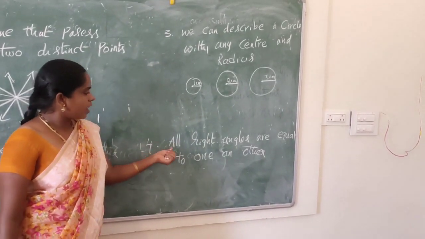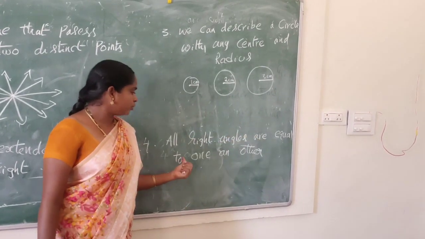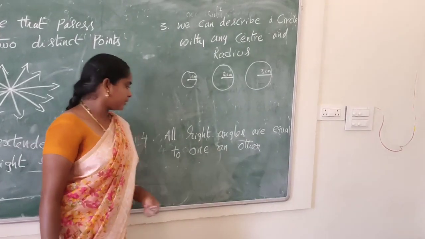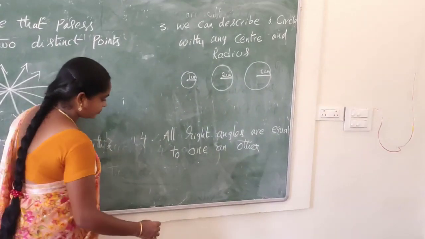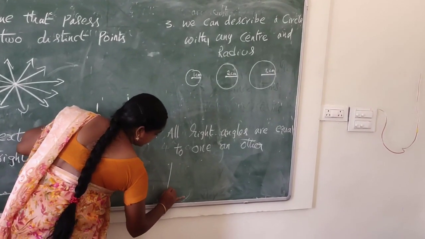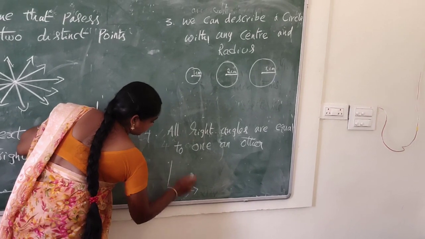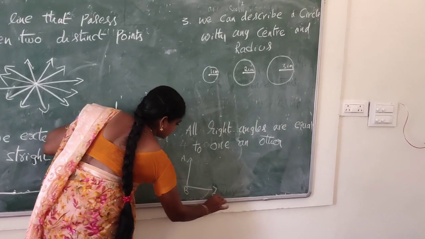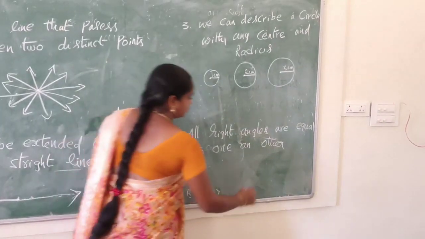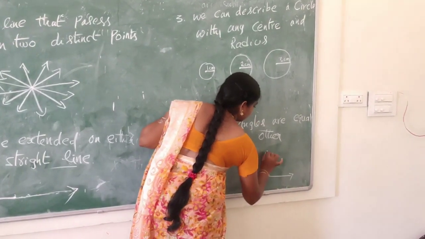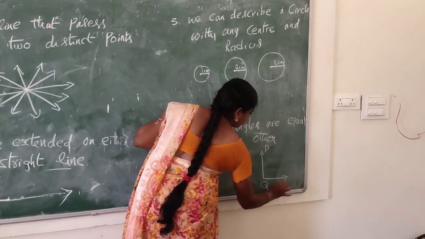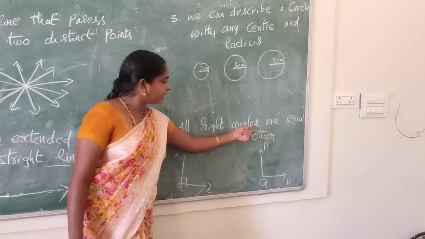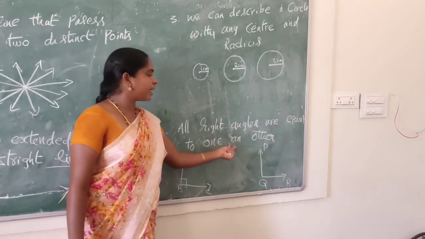Fourth postulate: all right angles are equal to one another. So for example, let us take a right angle ABC, and let us take another right angle PQR. So the fourth postulate is all right angles are equal to one another.